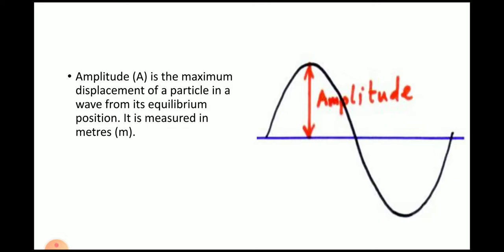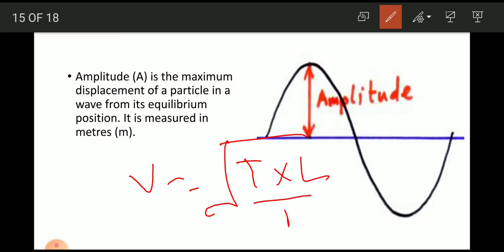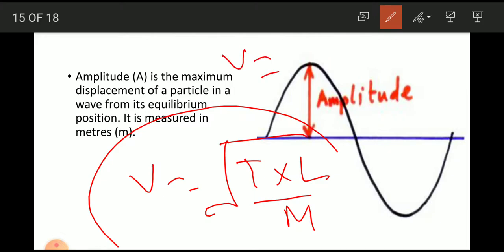Now I will explain an equation. You should memorize this equation: V is equal to the square root of T times L divided by M. In the coming classes we will do the derivation, but remember the velocity can be calculated with this equation.